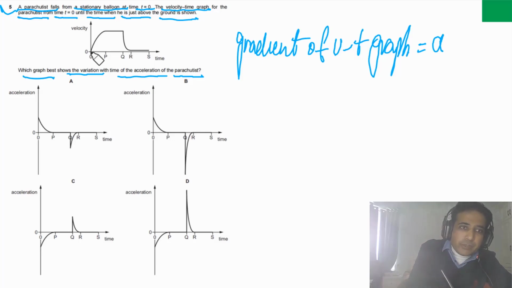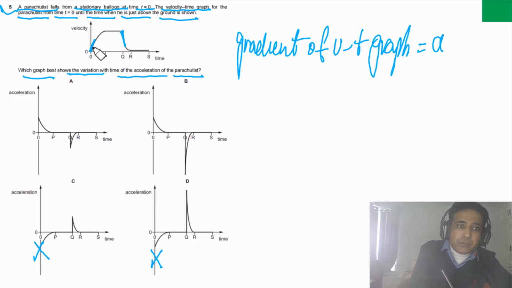Now if you look at the gradient at this point, this gradient is positive, so initially acceleration has to be positive. So answer C is not possible and D is also not possible. We can simply negate these two answers. Now the answer can be A or B. Now we need to compare the gradient. If you look at this part of the graph, this gradient is very steep. It means acceleration here has to be much greater than the acceleration here.